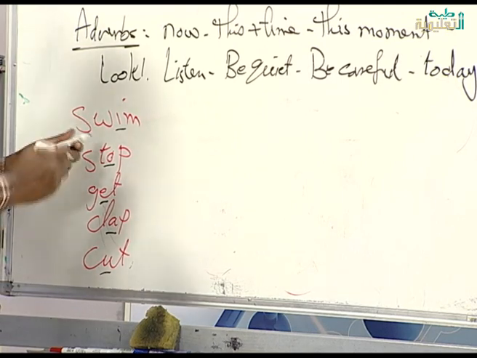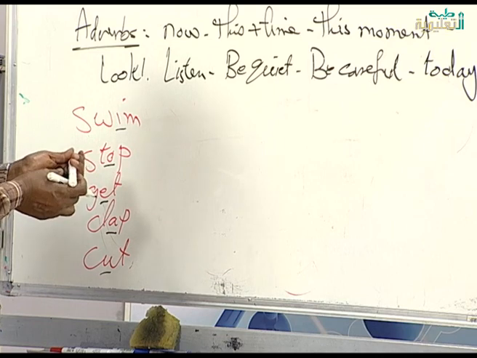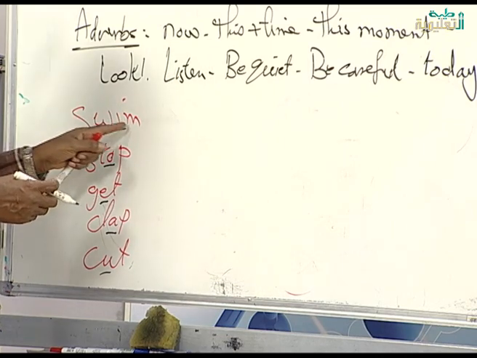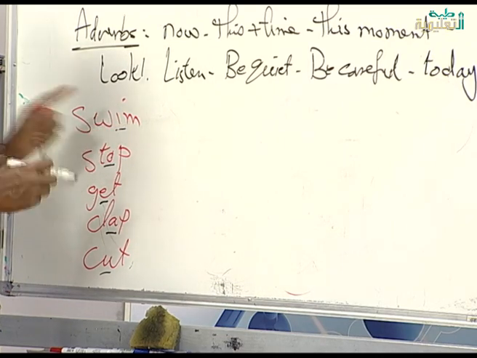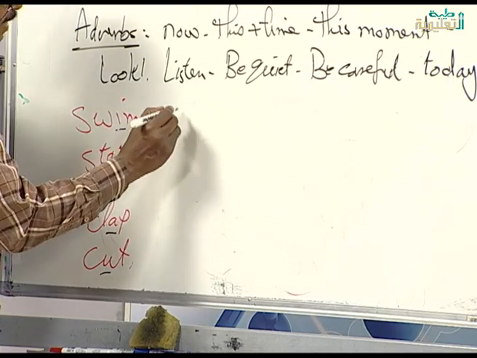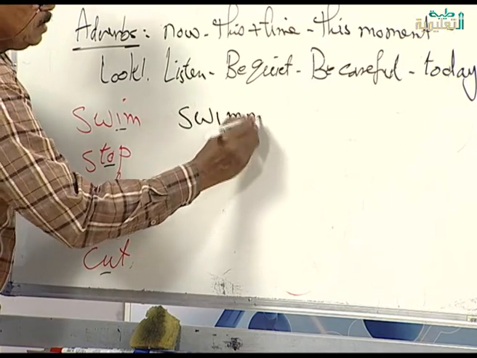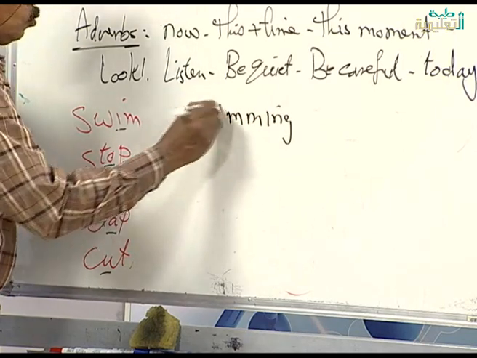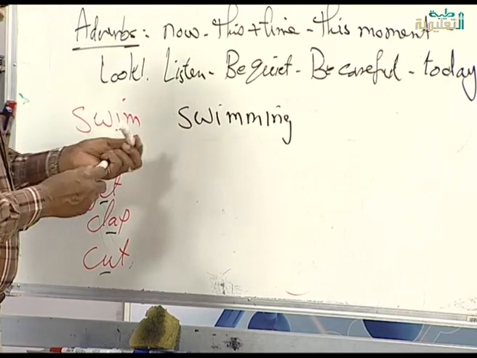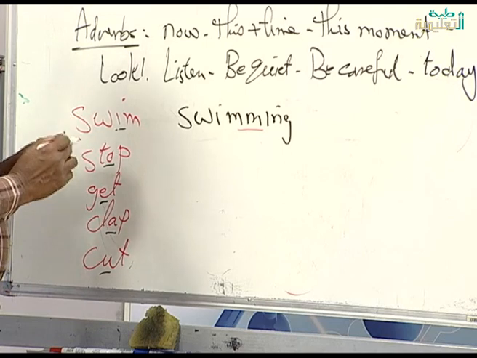So, when we want to add ing to the verb, what are we going to do? We are going to double the last letter. Here is swim; before the letter M is I. When we want to add ing to it, we write it like this: S, W, I, double M, I, N, G. Why do I make a double M? Because there is a vowel letter before the last letter.